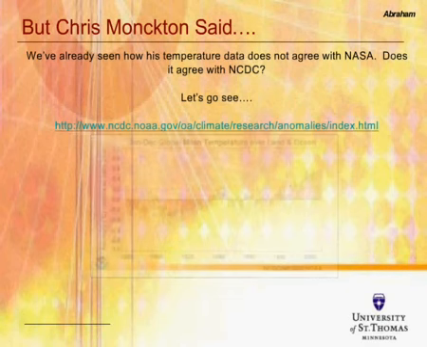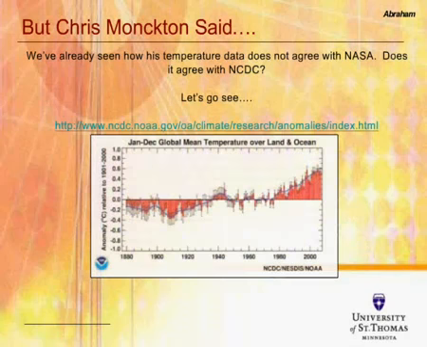Here's the link. You can get their temperature information, and if you go there, here's their data back to 1880. And what you see here are annual temperature variations in the red bars, and blue is the time average curve. So when you look at it on this scale, hey, temperature is rising, and it's rising pretty dramatically. It's a different inference than what Chris Monckton suggests by looking at very short time periods.